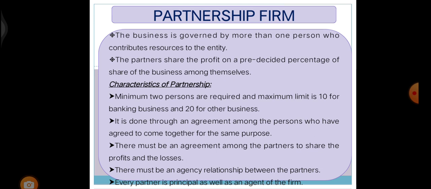It is formed only through an agreement among the persons who have agreed to come together for the same purpose. There must be an agreement among the partners to share the profits and losses. And then there must be an agency relationship between the partners. Here, every partner is principal as well as agent of the firm.